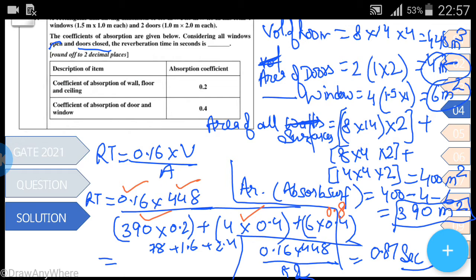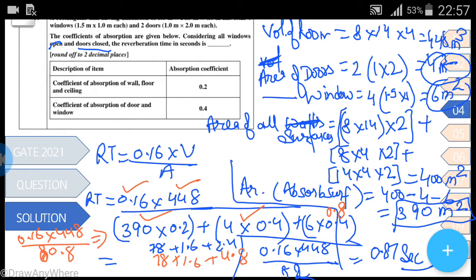So when you multiply all this, 78 plus 1.6 plus 4.8, it comes to be 0.16 multiplied by 448 divided by 84.4.